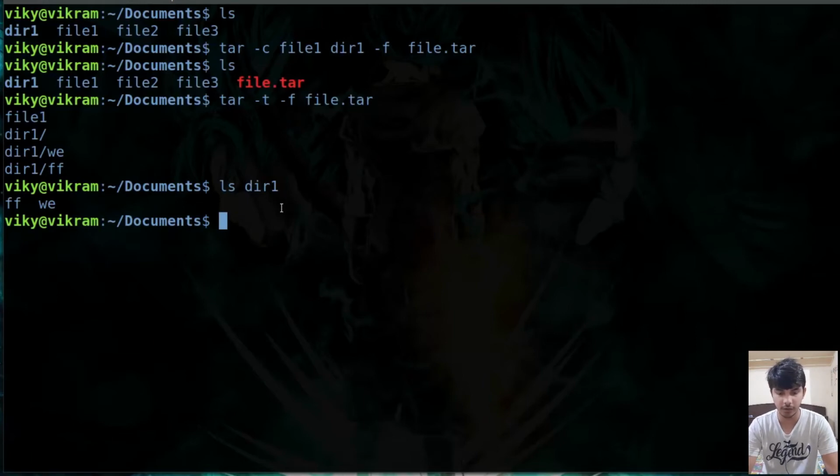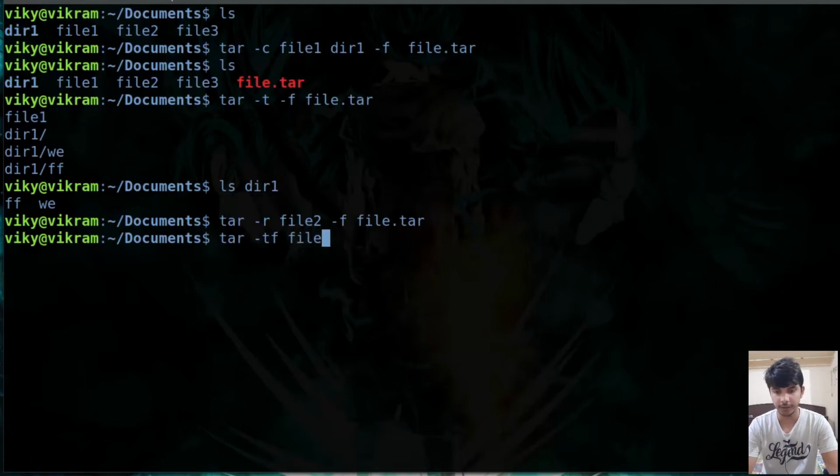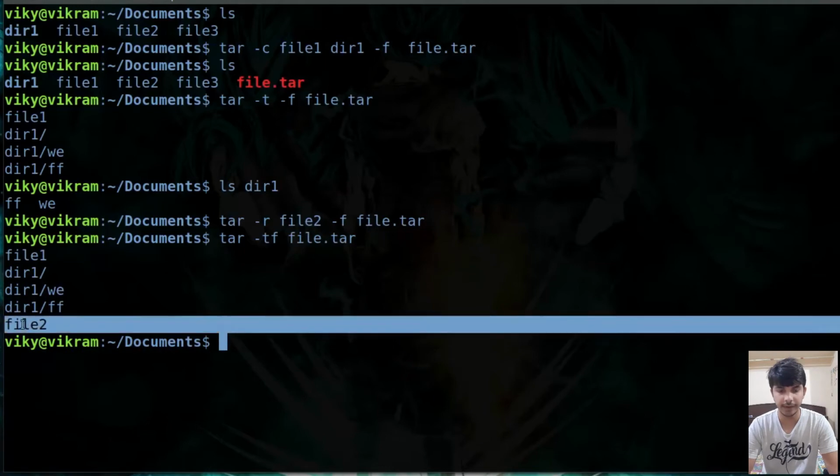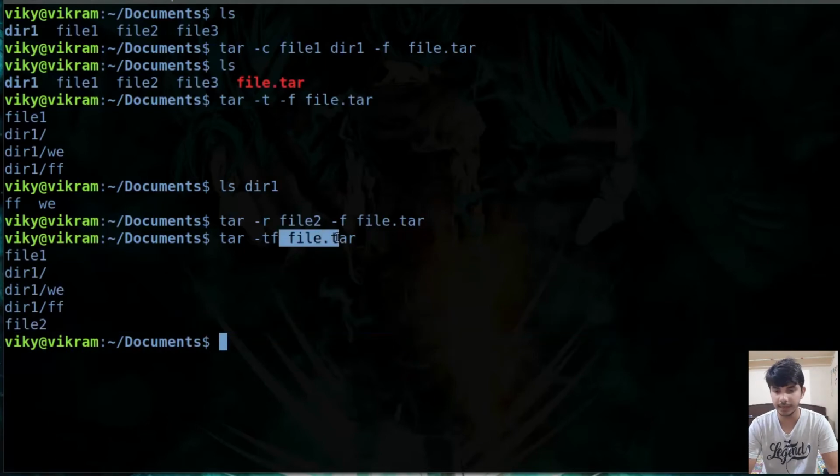Now once the tar file is created, you can also add a file inside of a tar using the -r option. So I'll write tar -r, and then I will define the name of the new file. I'm going to put file2 also. So I'll write file2 and then -f and the name of the tar. If I press enter and again do -tf of file.tar, now you will notice that file2 is also present inside our archive tar file.